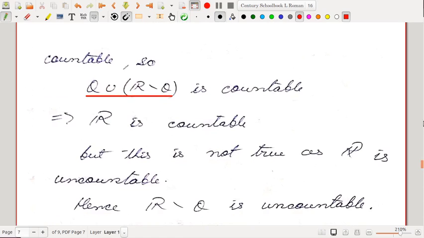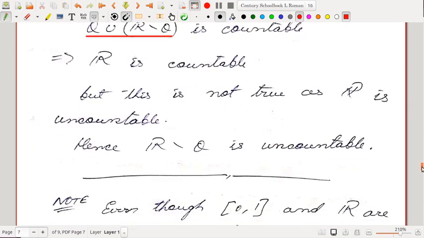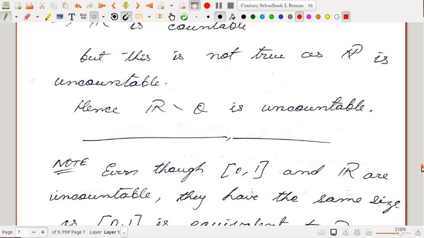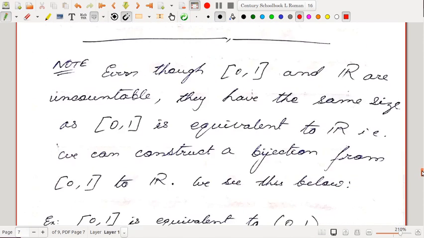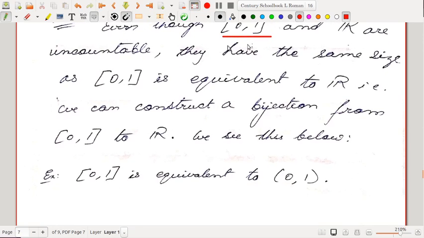That is, R is countable, but just now we have shown that R is uncountable. That means R minus Q is uncountable. So the set of irrational numbers is uncountable, right? Now you observe that even though [0,1] and R are uncountable, they have the same size as